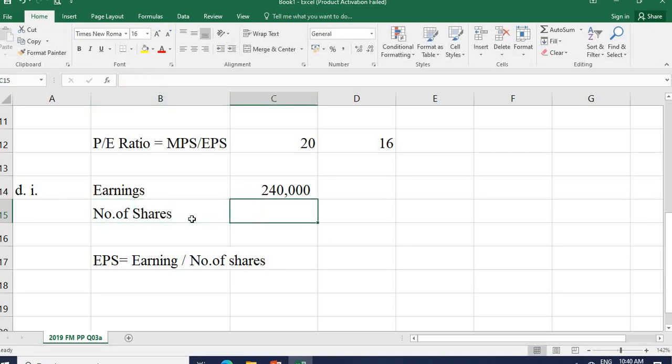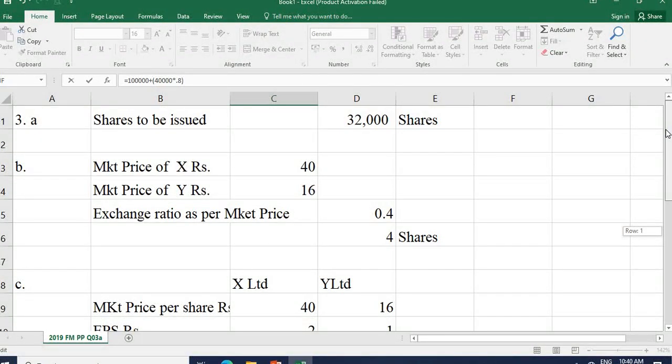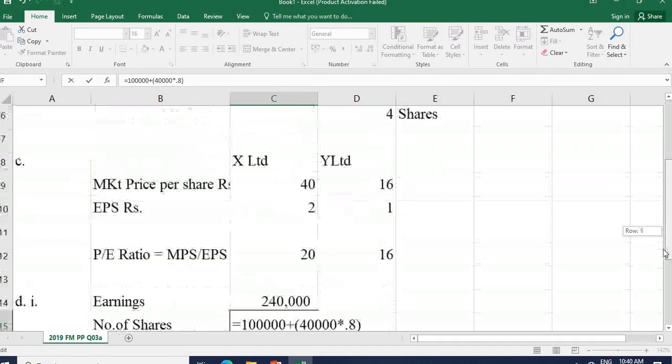X company has 100,000 shares, as given in the question, plus Y company has 40,000 shares, but according to the exchange ratio it is 32,000, which we calculated in the A part of the question. How was it found? 40,000 into 0.8.